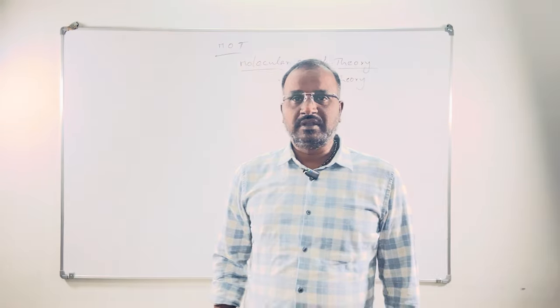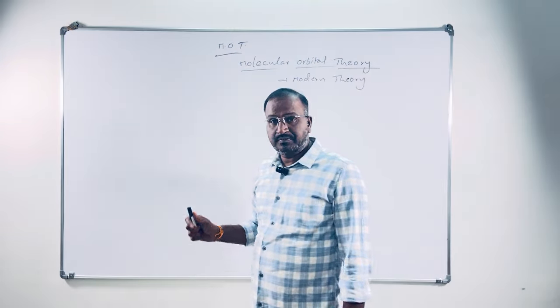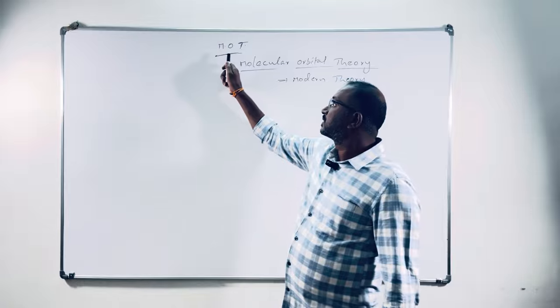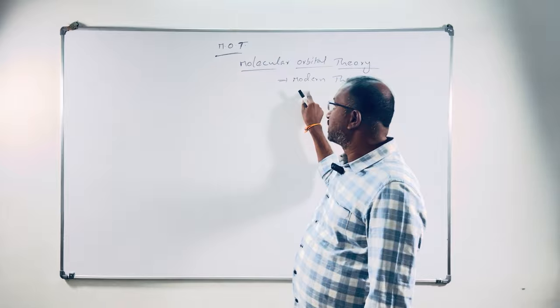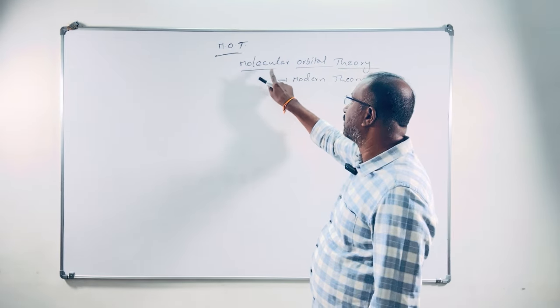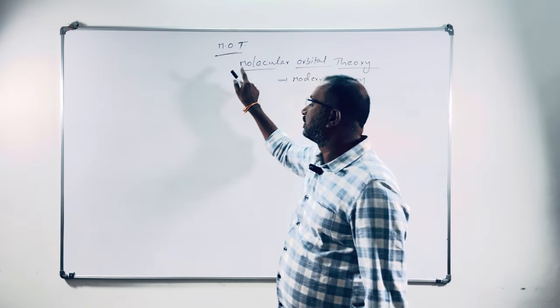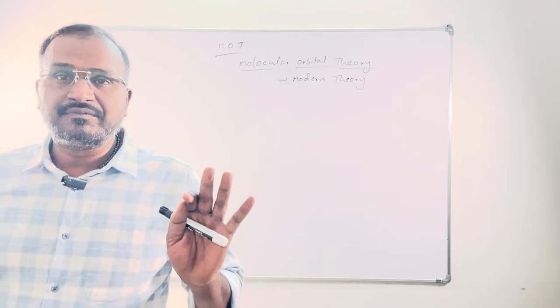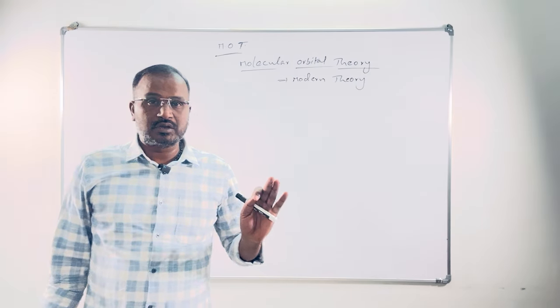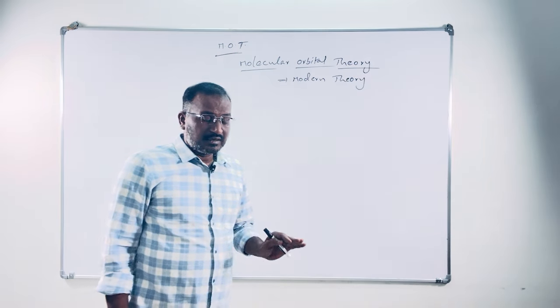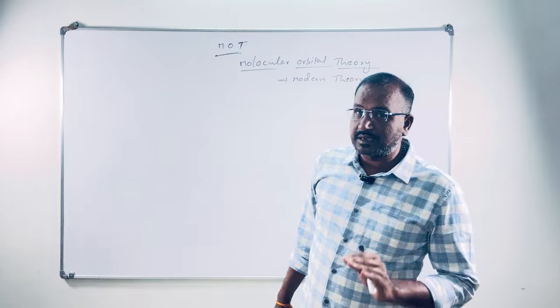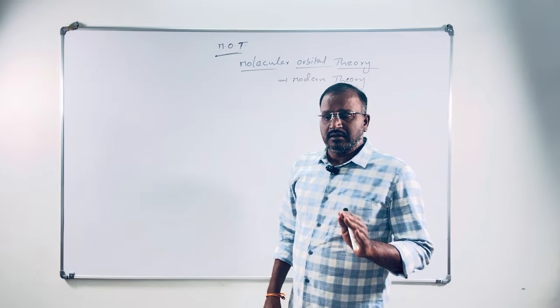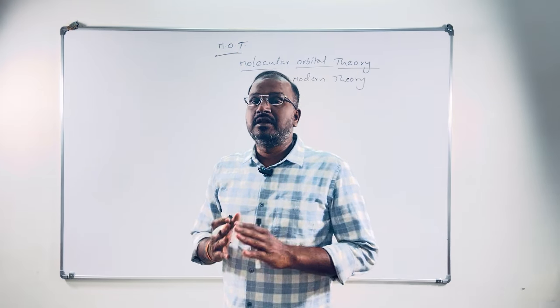Welcome to Chemistry World. Today, let us discuss the modern theory in chemical bonding, molecular orbital theory. In shortcut, we can say it as MOT, molecular orbital theory. It is the last theory in chemical bonding and modern or advanced theory in all theories